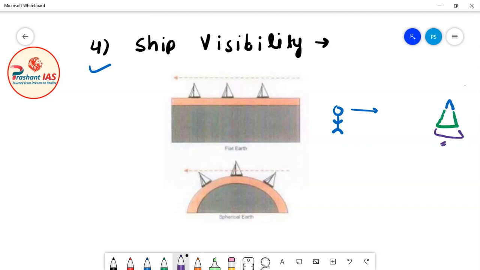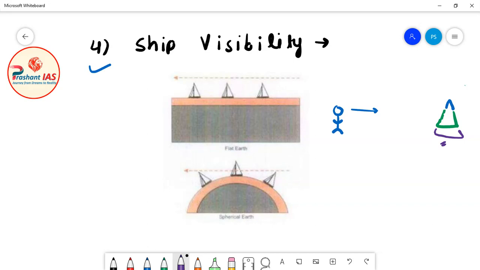So actually, if a person is sitting on a beach and a ship is coming towards him, the visibility of the ship gradually increases from top to bottom.